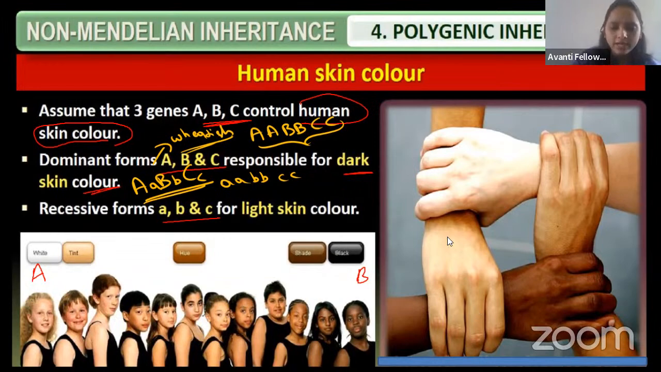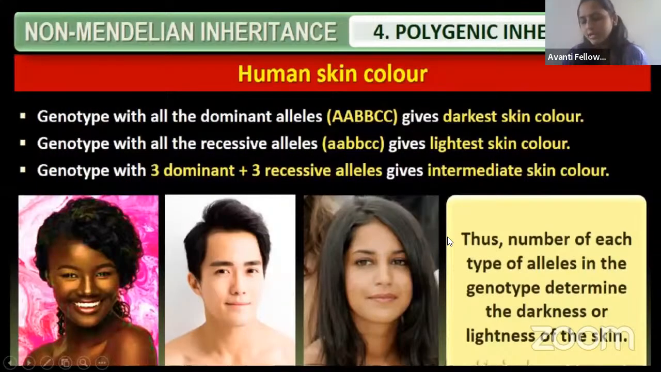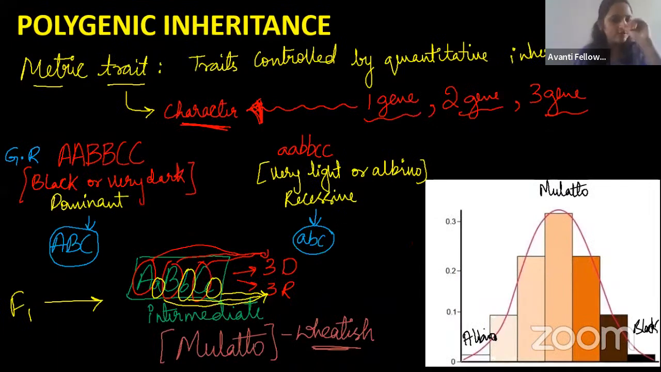Fine. So let us go to the next. Whatever is there in your textbook, you can study, because on the NCERT basis only they will do the correction. So if all the dominants are there, it will give the dark color. If all the recessive ones are there, they will give the light color. And in between, the heterozygotes will give the wheatish color. So here you can see how the graph is going from the albino to the very black color.